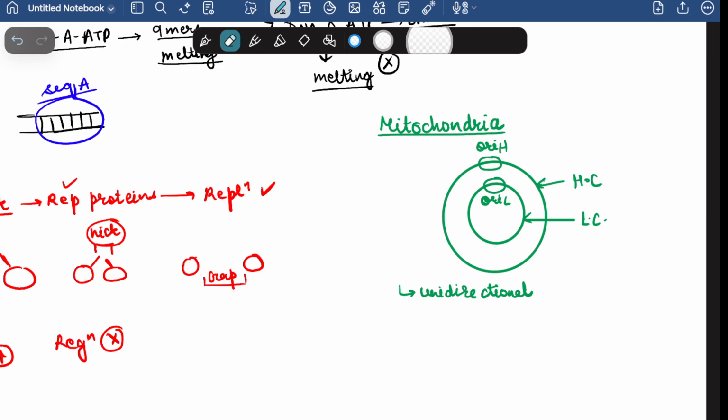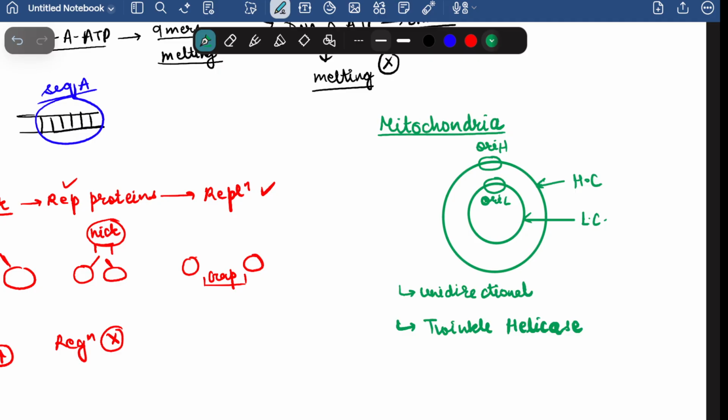Like as I was talking about the DNA helicases in prokaryotes, those DNA helicases here are not involved. So here there is one important helicase, and if you need to know its name, it is Twinkle helicase. So this Twinkle helicase is doing the melting and is opening this loop so that the replication can easily begin.